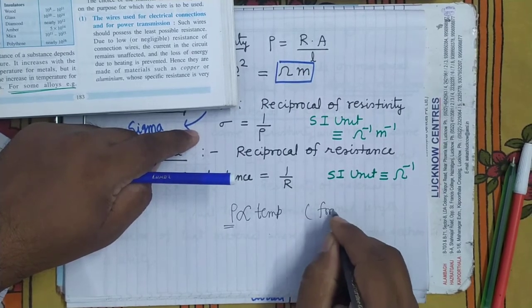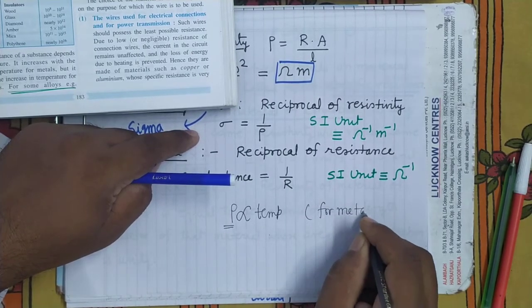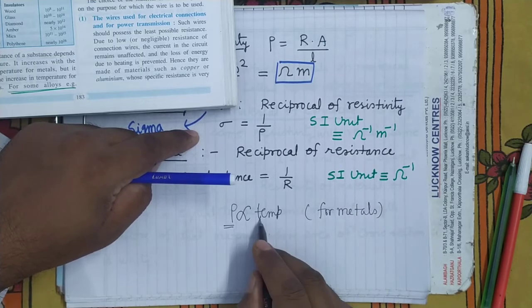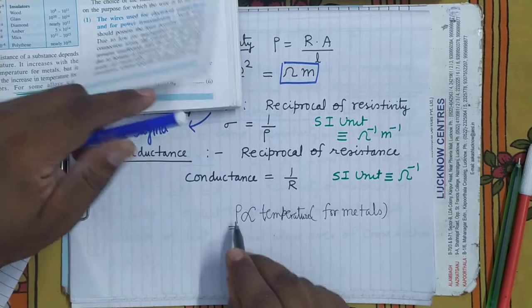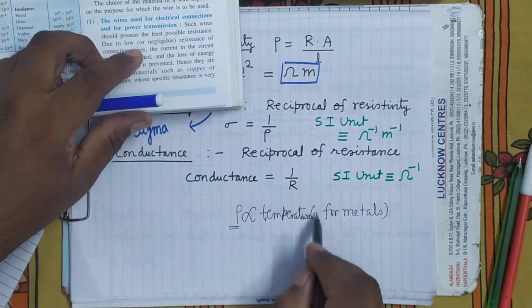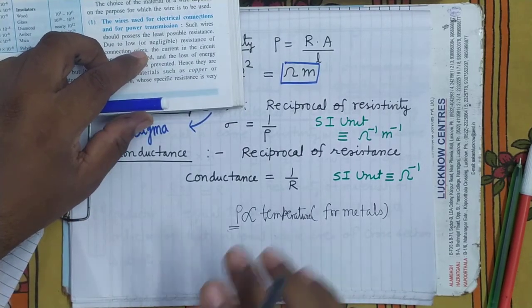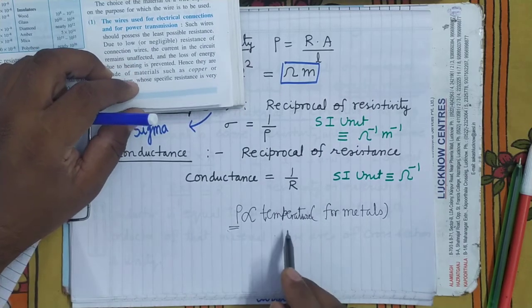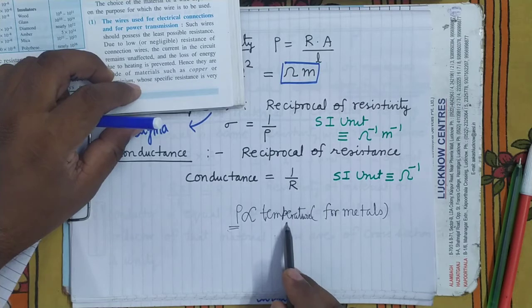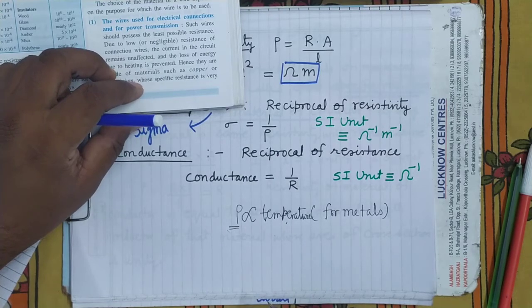For metals, greater the temperature, greater will be the resistivity. Though it is not the exact relationship, the exact relationship is not in your course. So I have written here: more the temperature, more the resistivity.